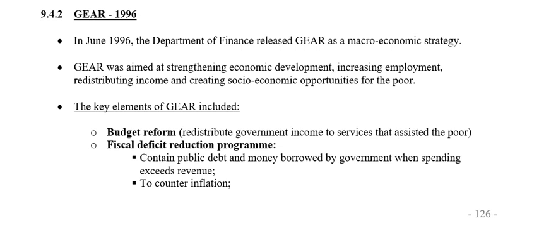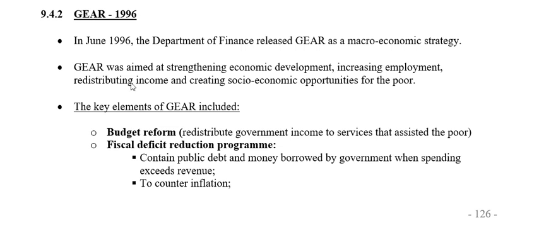Okay, grade 12. The second growth and development strategy that we are looking at is the GEAR strategy. Obviously, GEAR would have replaced RDP. The RDP was used as a strategy from 1994 and was then replaced in 1996 by the GEAR strategy. In June 1996, the Department of Finance released GEAR as a macroeconomic strategy for growth and development.